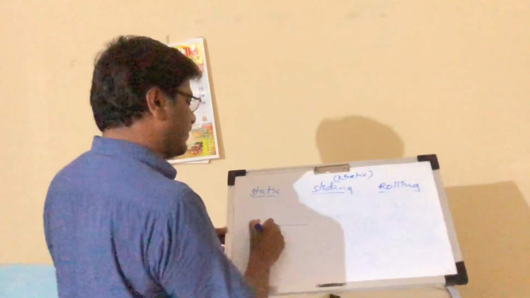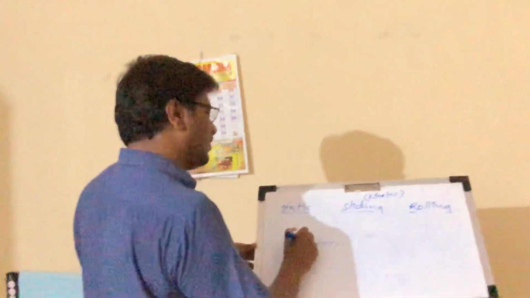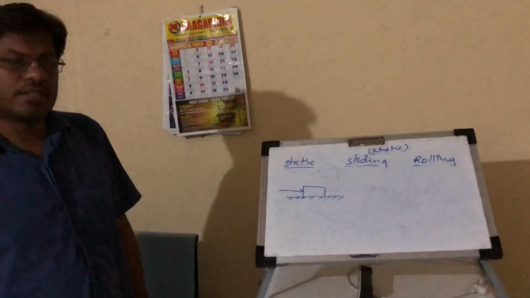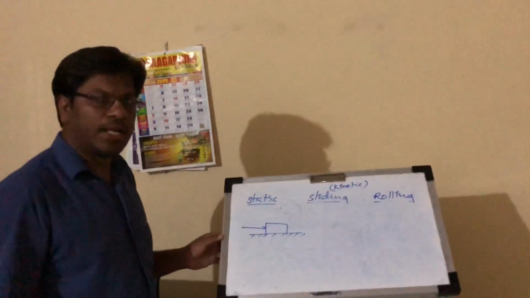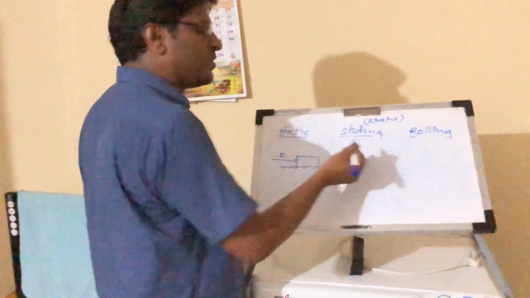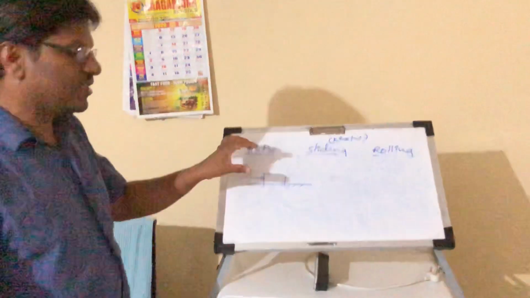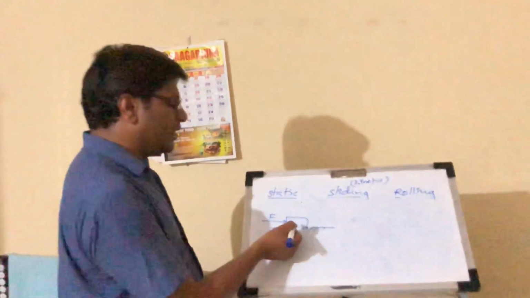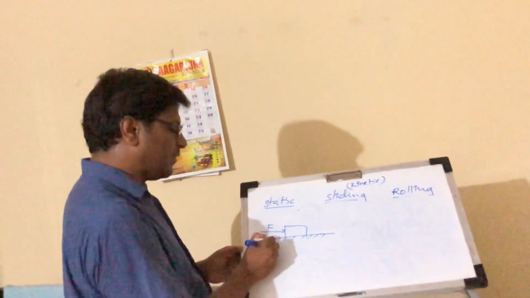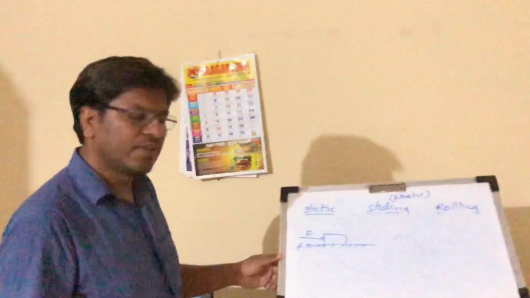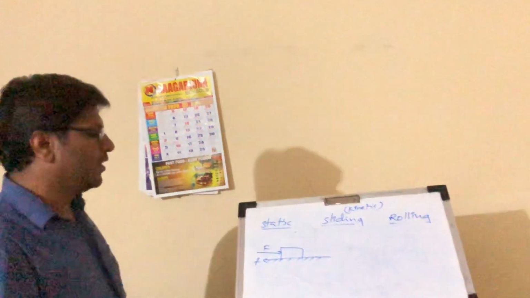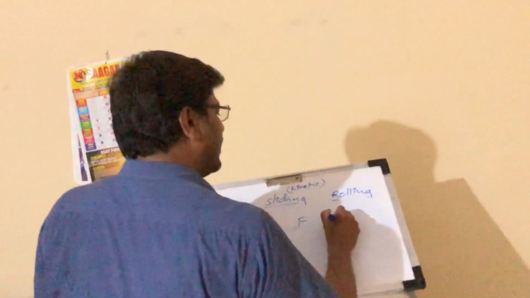There is a rough surface, and we place one object on the rough surface. We are applying some force on this block, like this. Due to that force, the block does not come into motion. Why? At the same time, frictional force is also acting in the opposite direction. The applied force is left to right, the frictional force is right to left.